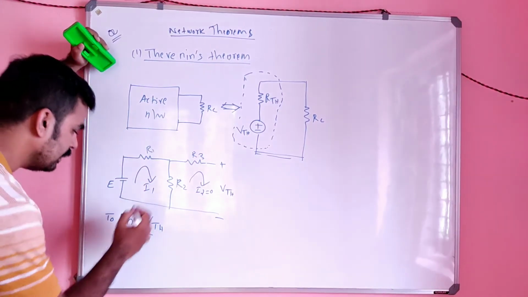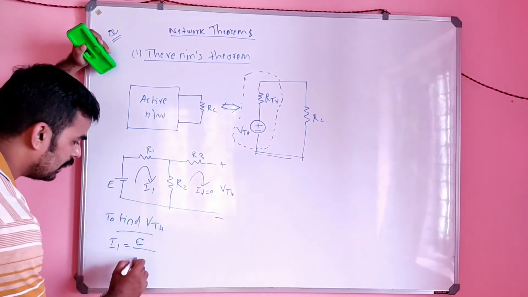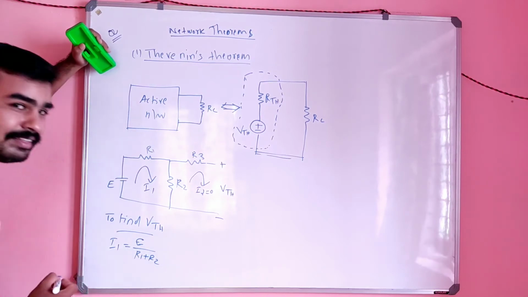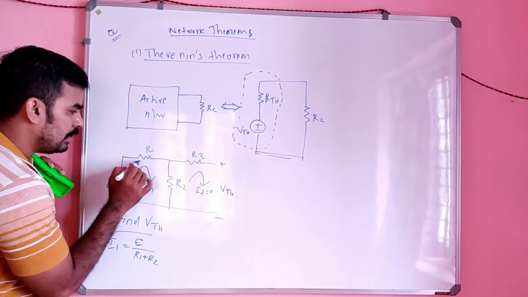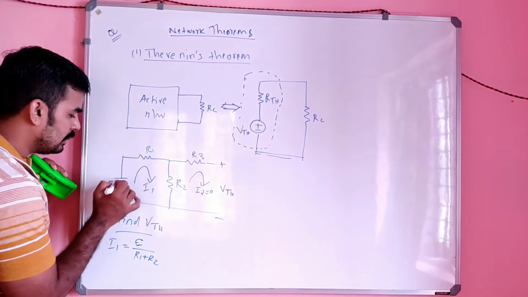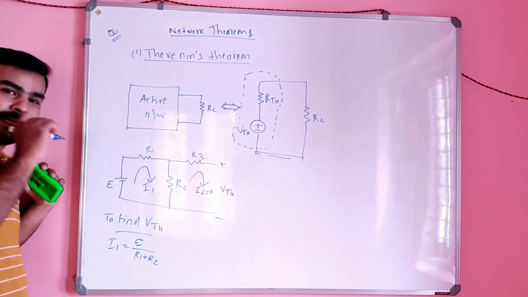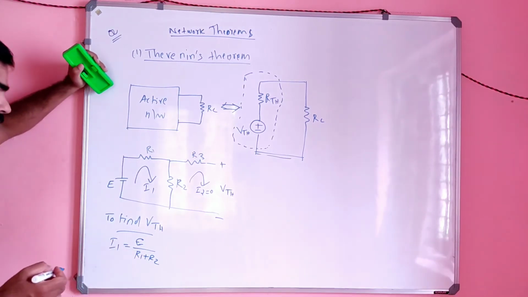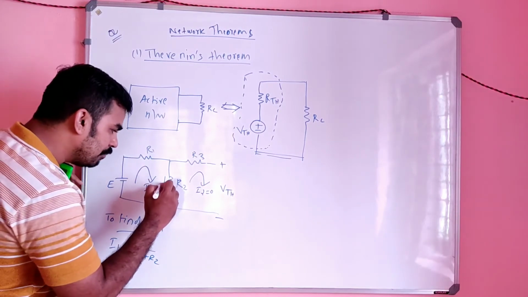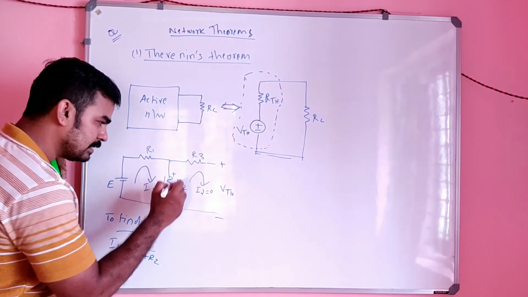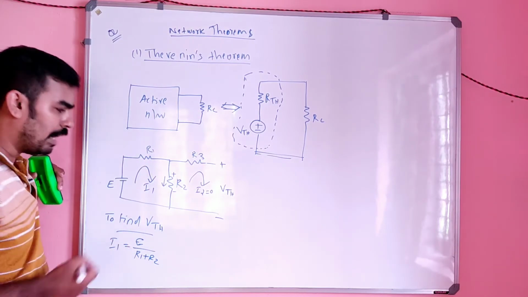So what is the value of I1 here? It is nothing but E divided by R1 plus R2, because there is no I2 here, I2 is equal to 0. So only R1 and R2 are the resistance felt by this current I1. So the current I1 is E divided by R1 plus R2, flowing like this, so this will be plus and this will be minus. Now you have the value of I1.